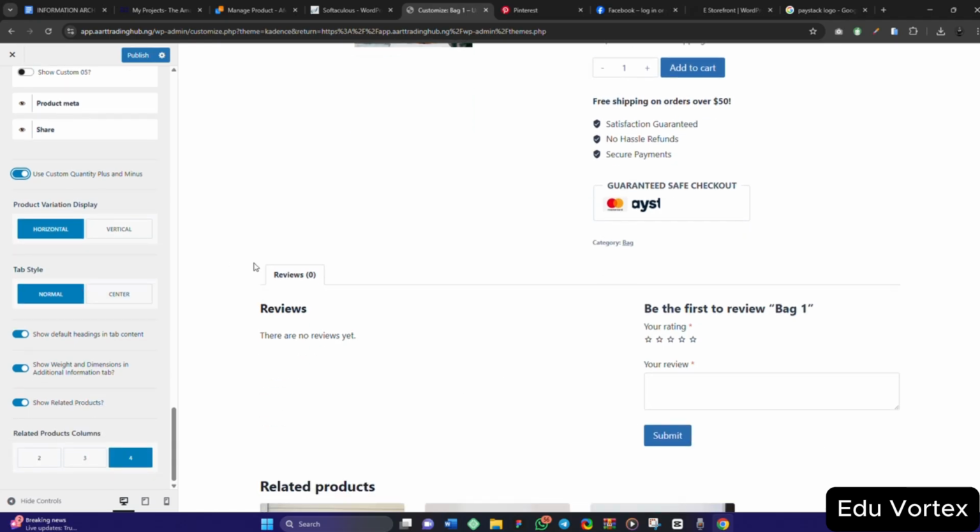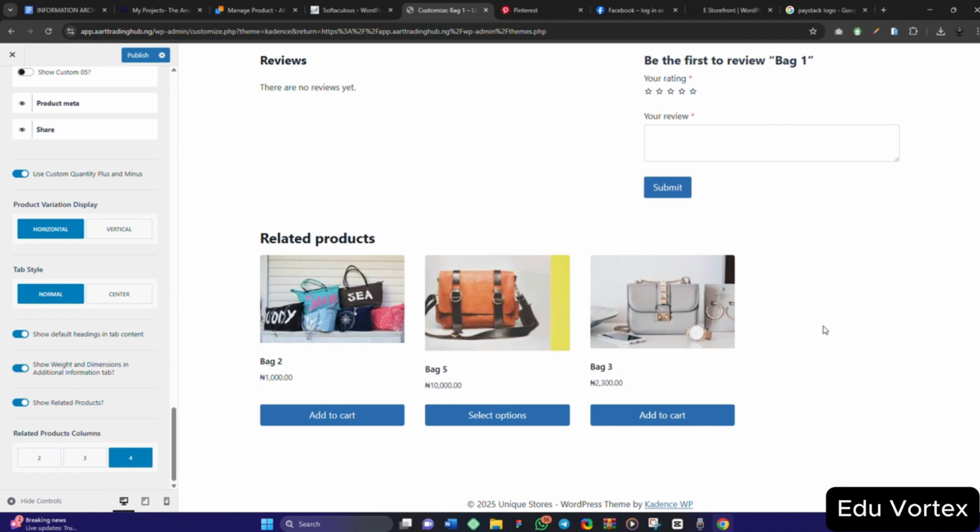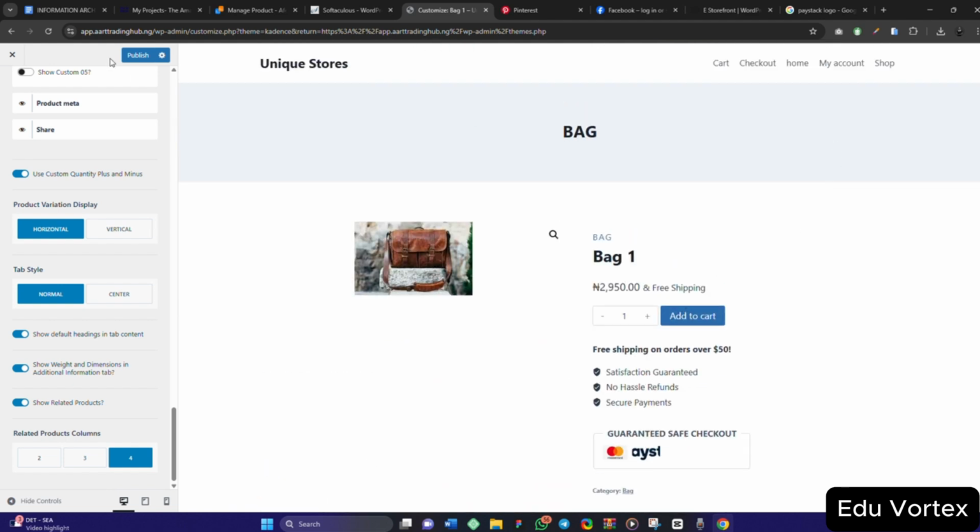Okay, tab style. This is the tab style they are talking about. Normal or center, it moves to the center, but let it be normal. Show default heading in tab content. Show related products. As they are at the bottom like this, it will be showing related products. So I will just click on publish.